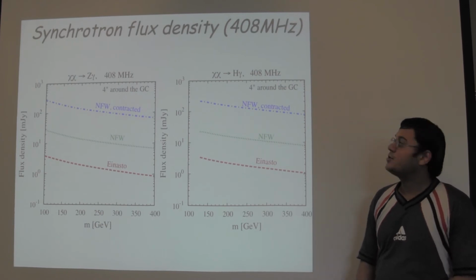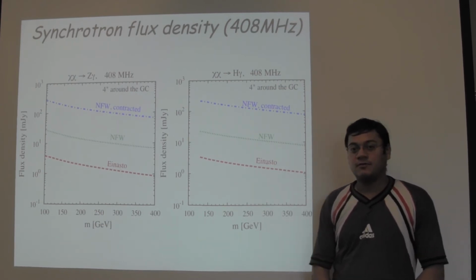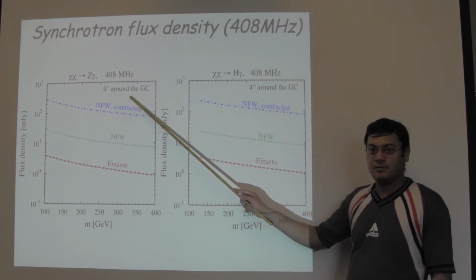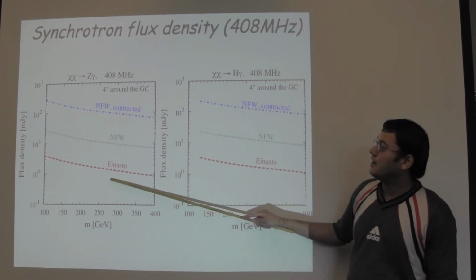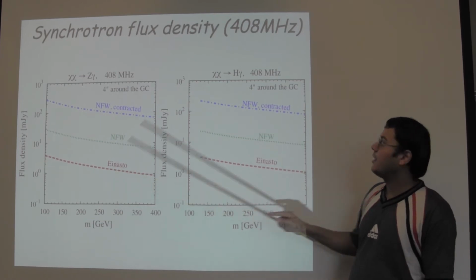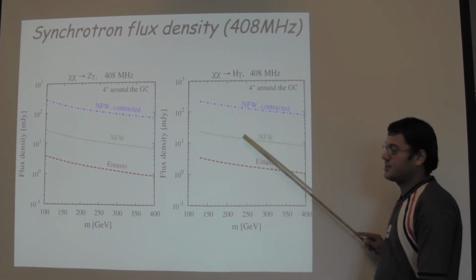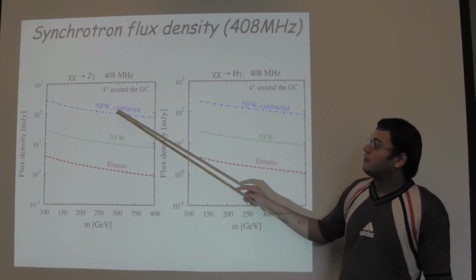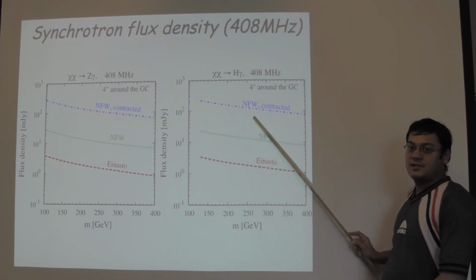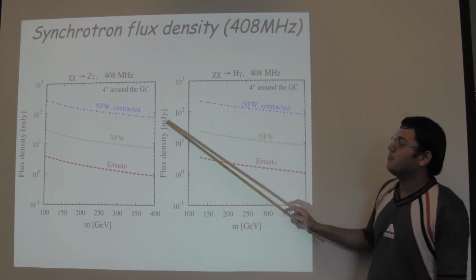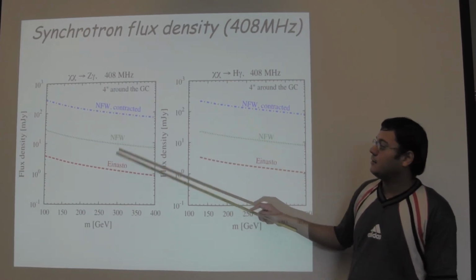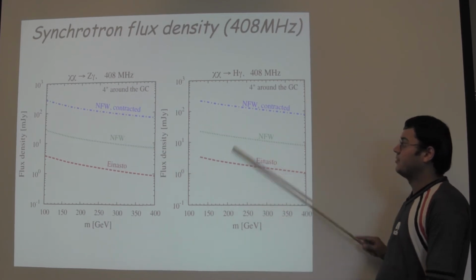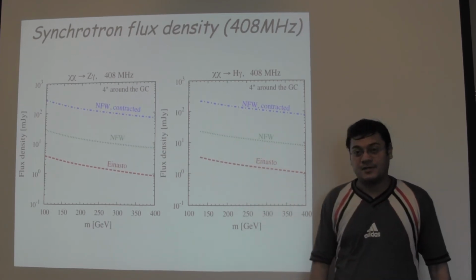In this slide, we show our calculated synchrotron flux densities for 408 MHz in a region 4 arc seconds around the galactic center, for the dark matter going to Z gamma channel and for the dark matter going to Higgs gamma channel. As one can see from this figure, the NFW contracted profile gives the largest synchrotron flux density in millijansky, and the synchrotron flux density for the other dark matter profiles varies by orders of magnitude in this region, as is expected.